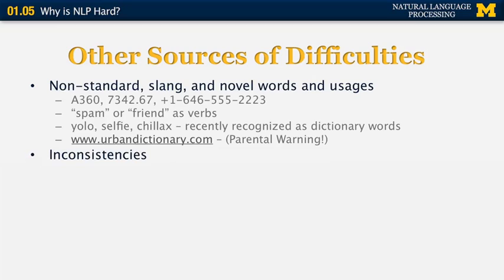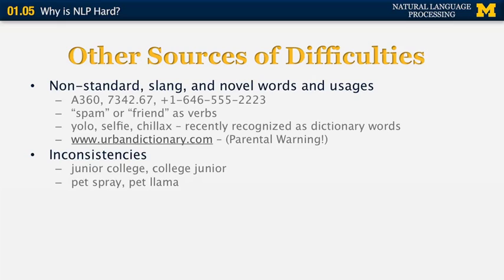There are also inconsistencies in text. For example, a noun compound such as junior college is a type of college, whereas a compound like college junior is a type of person. Even though the two phrases have the same words, they mean very different things.